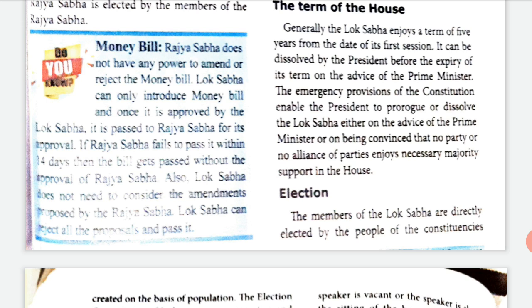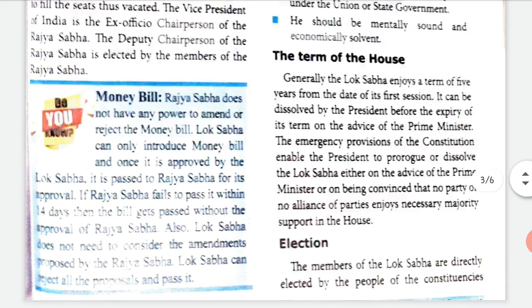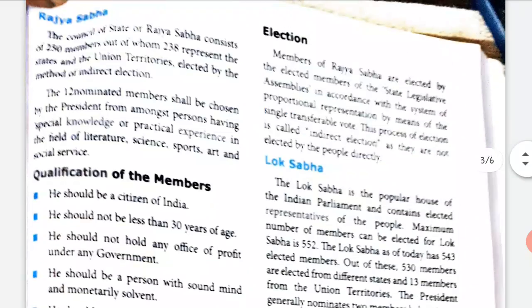So, Lok Sabha, they don't have to bother about whether Rajya Sabha is making any changes. Lok Sabha can reject all the proposals and it can keep on passing it. The next we move on to election of the members of the Rajya Sabha.